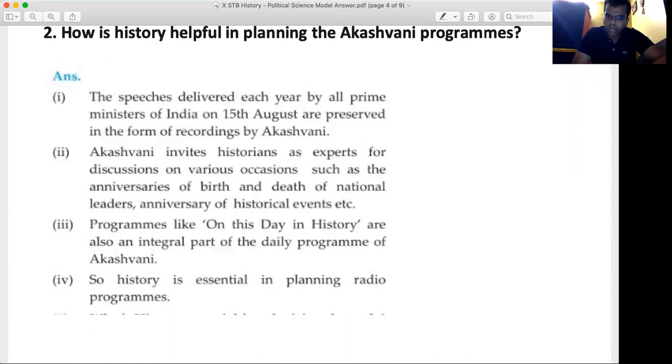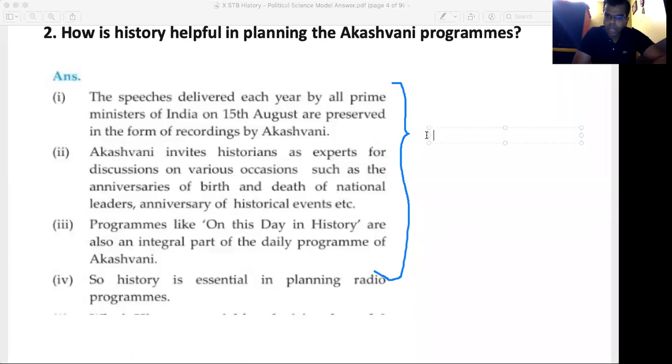So what we'll do is, if the first 3 points are written properly, then you will give 1 mark for each point. So for 3 points, you will give 3 marks. Am I very clear with this?